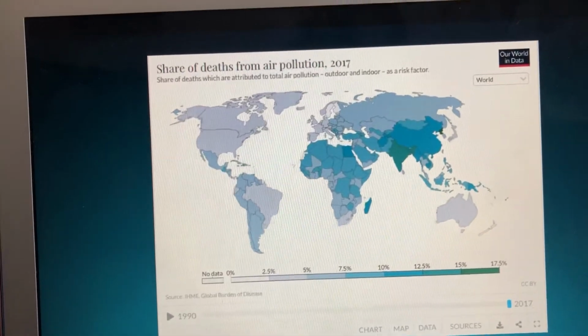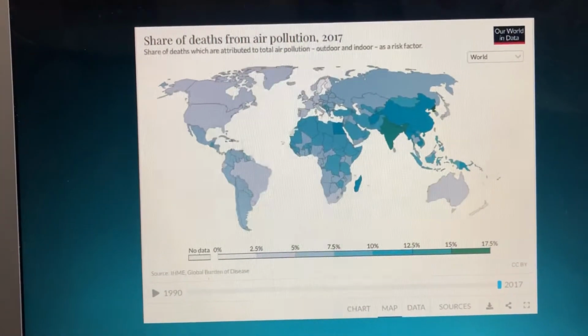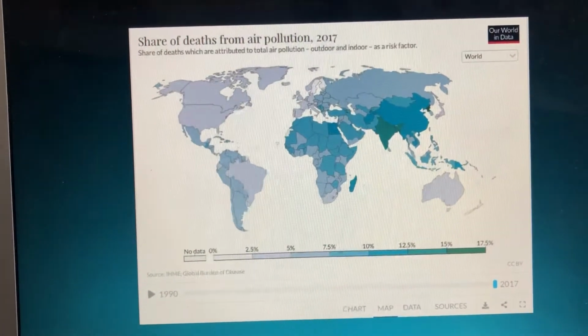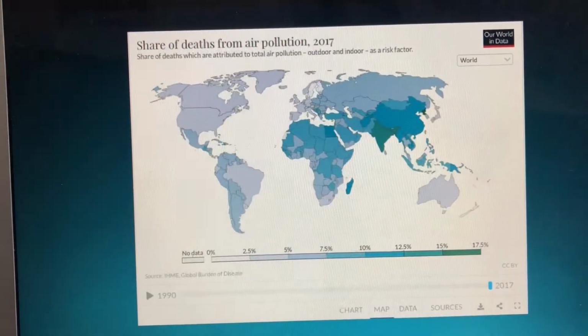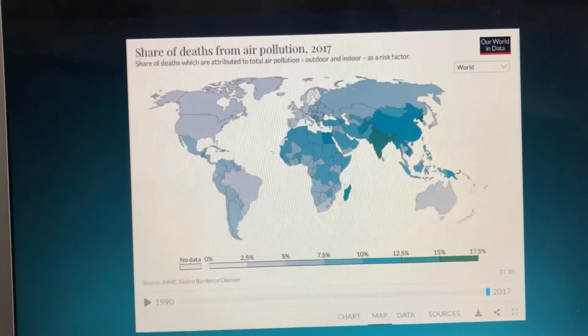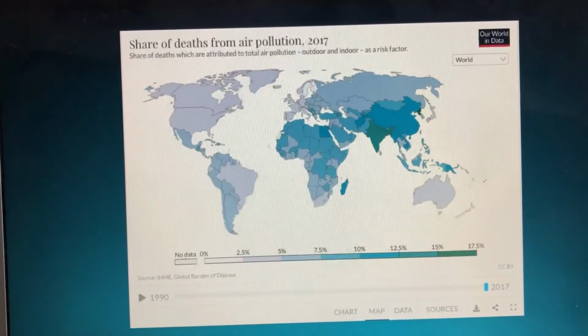Air pollution contributes to 9% of deaths globally. This varies from 2% to 15% by country. Globally, air pollution contributed to 9% of deaths in 2017.